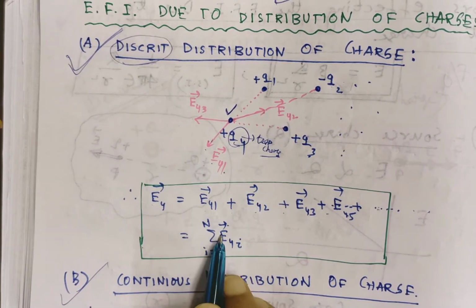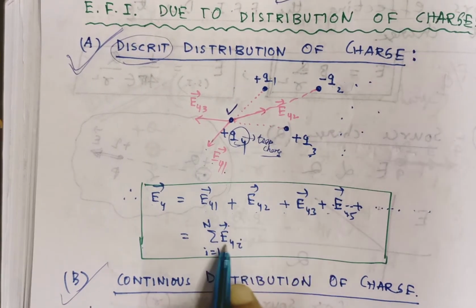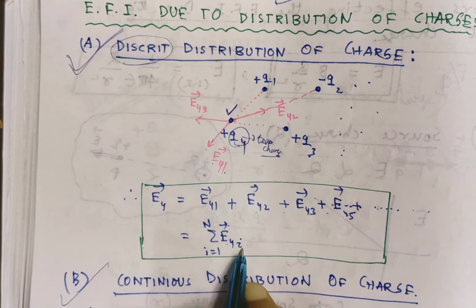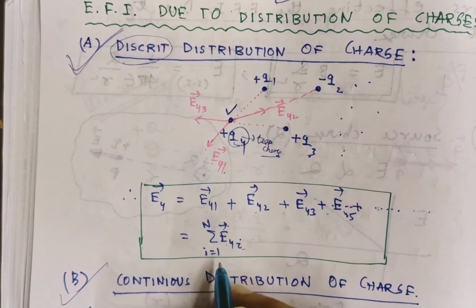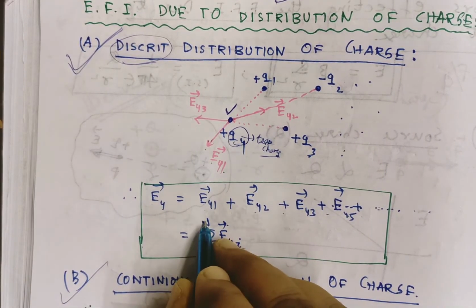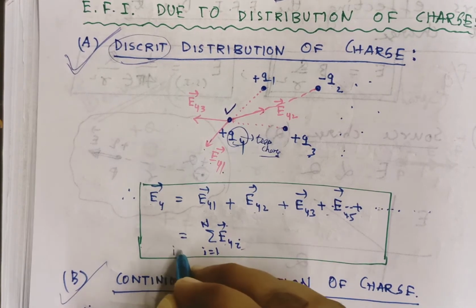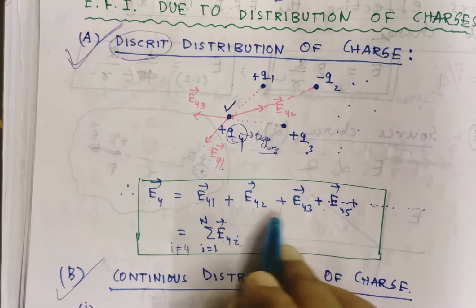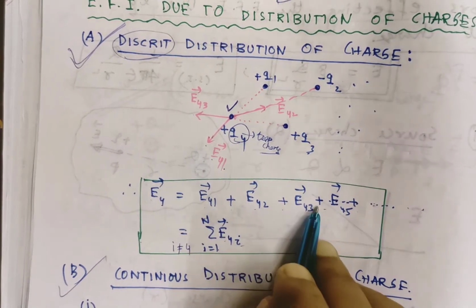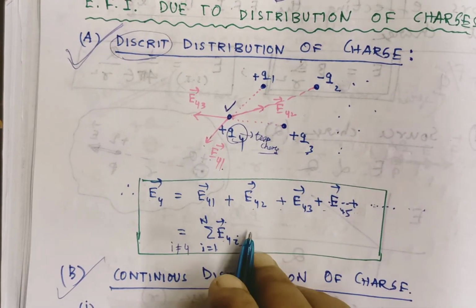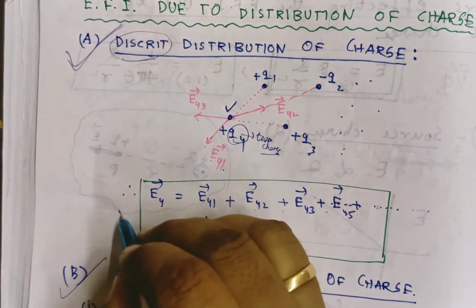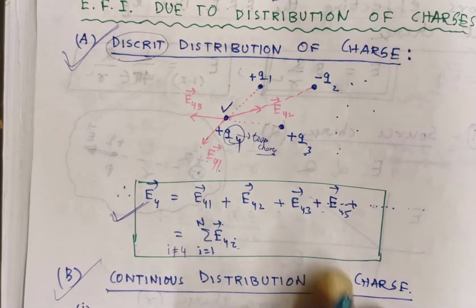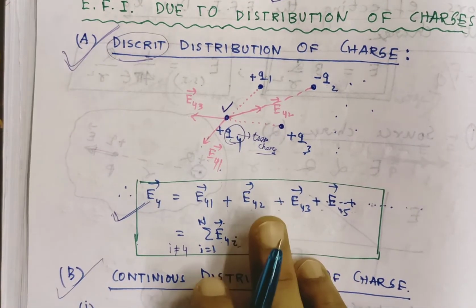How will you represent it? E vector is kept here, 4 is common, so 4 is kept here. For 1, 2, 3, 5, a dummy variable i is used, i from 1 to n. And you can also write i is not equal to 4, because 1, 2, 3, 5. So this is the way to represent electric field intensity in a discrete distribution. It will be clear when you solve the problems.